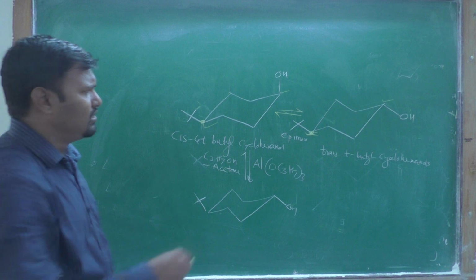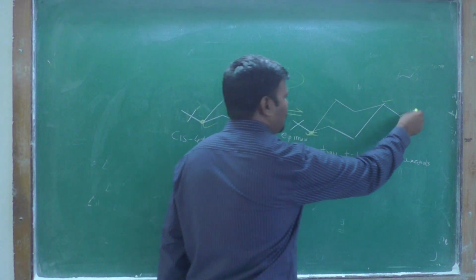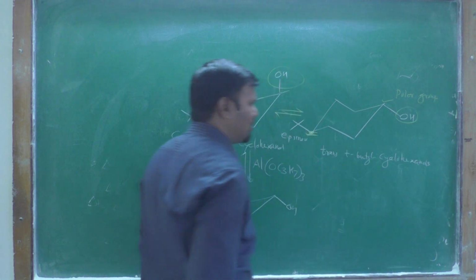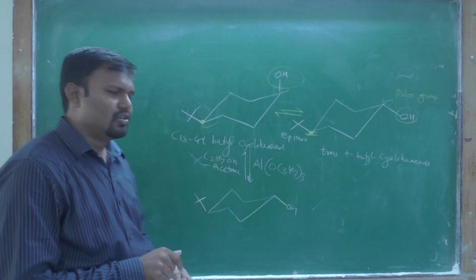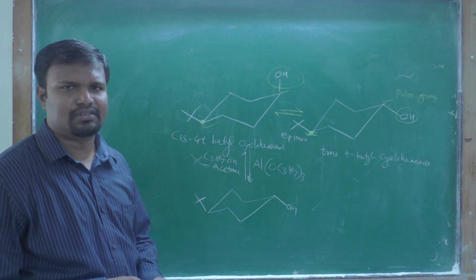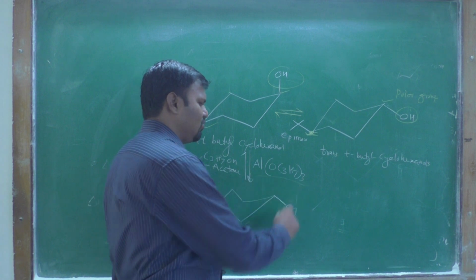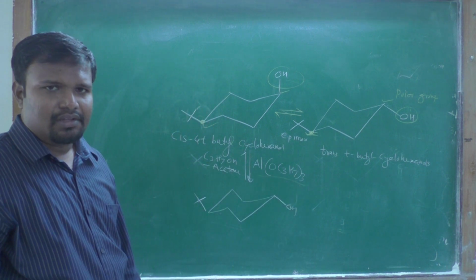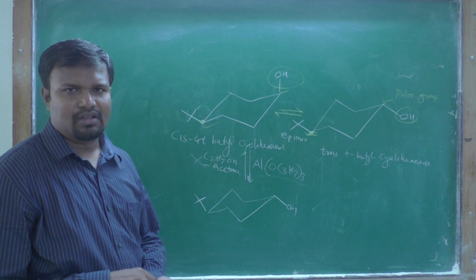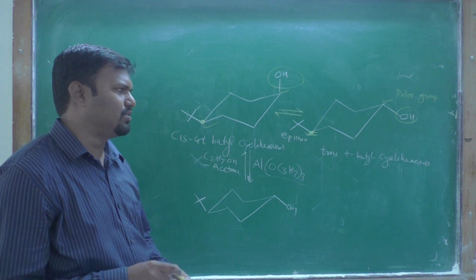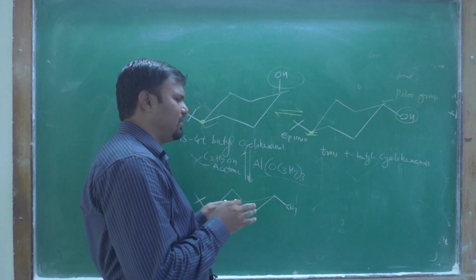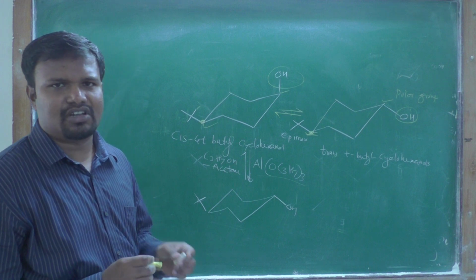This OH is a polar group. If there is a polar group in your molecule, it has an affinity for an adsorbent like alumina. It can get adsorbed. But for adsorption also, the adsorbent prefers the less crowded side.